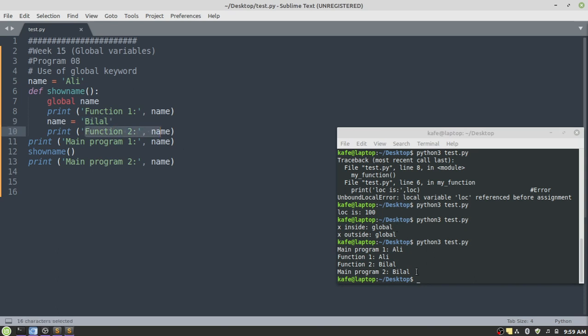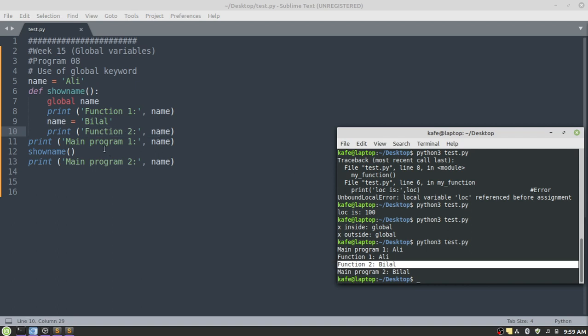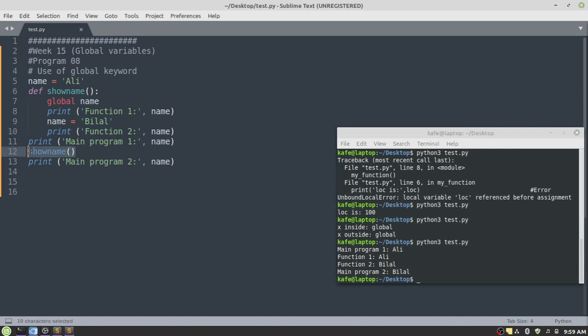Function 2 name will display the updated value of the global variable name, that is Bilal. And after execution completion of the function body, the control will transfer to the location from where we actually make the call. Control will transfer to here. Next statement will be executed, and there is main program 2 and name. So the name is Bilal, it will be displayed. This is how you can actually modify the global variable with the help of the global keyword.